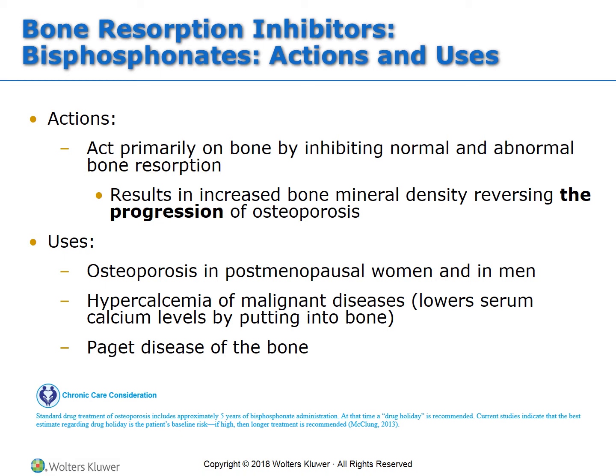It's also used in the treatment of Paget's disease to help strengthen and solidify those bones, again, by maintaining calcium levels. For chronic care, drug treatment for osteoporosis typically lasts about 5 years of bisphosphonate administration. After that time, a drug holiday is recommended. So, the doctor will decide how long or short that time is depending on the person's particular case.